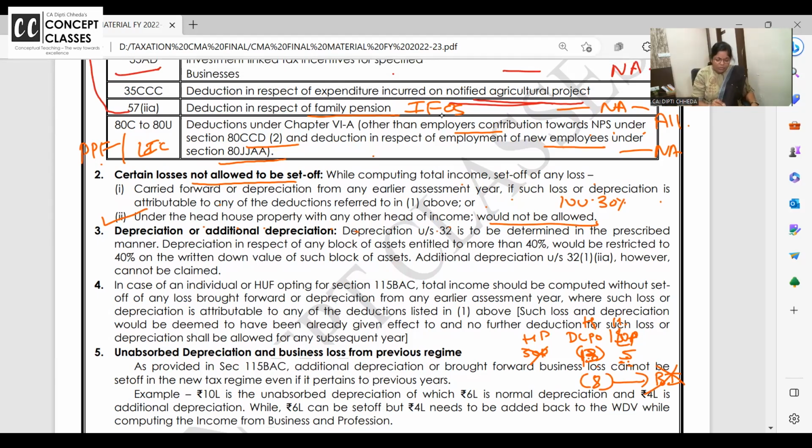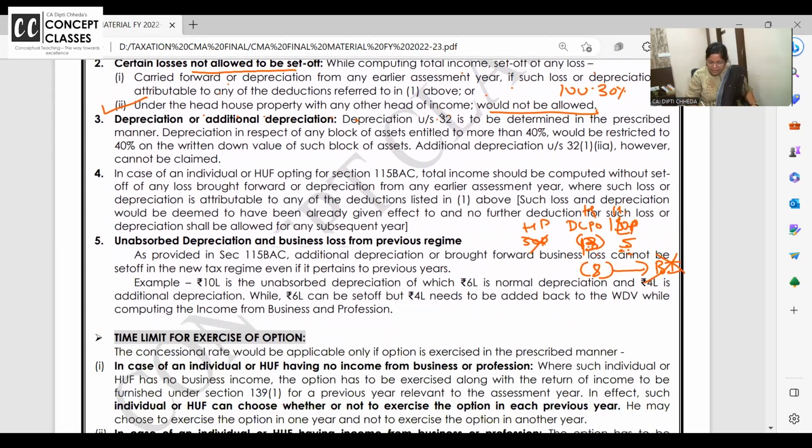Now coming to the first one. See, scientific research deduction, say 5 rupees, not allowed.